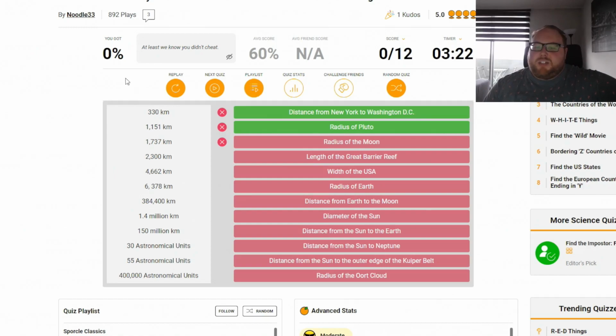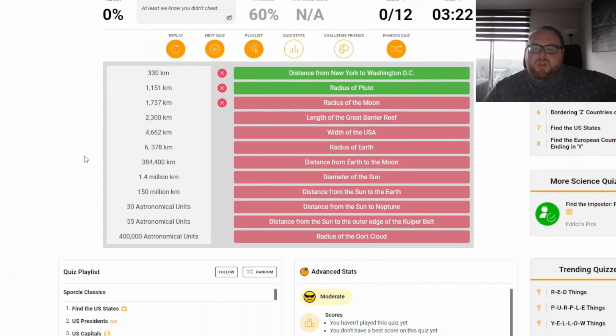So, 330 kilometers, distance from New York to Washington. 1,151, radius of Pluto. 1,700, radius of the moon. 2,300, length of the barrier reef. 4,600, width of the US. 6,300, radius of Earth. 384,100,000 is distance from Earth to the moon.